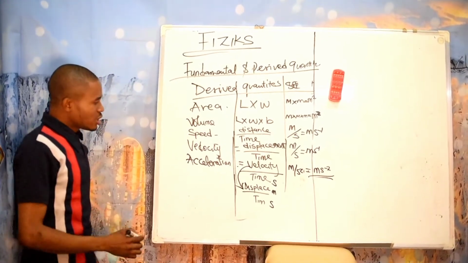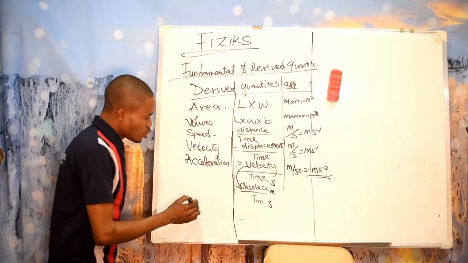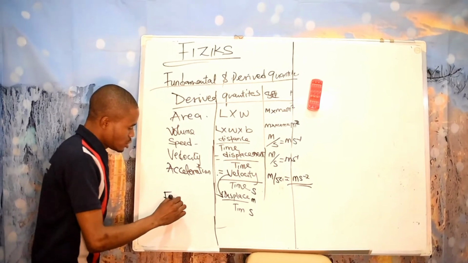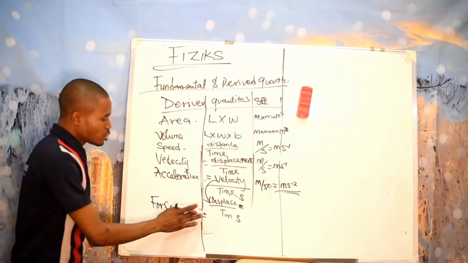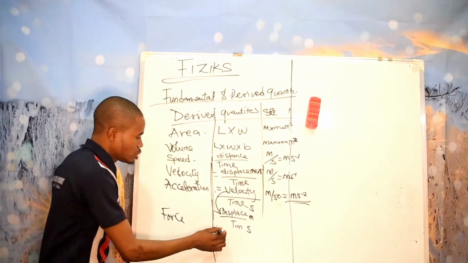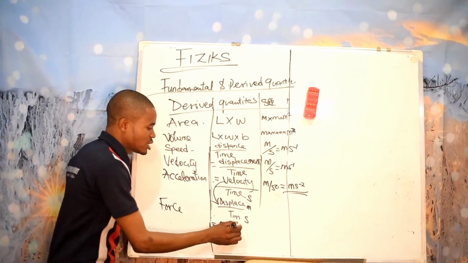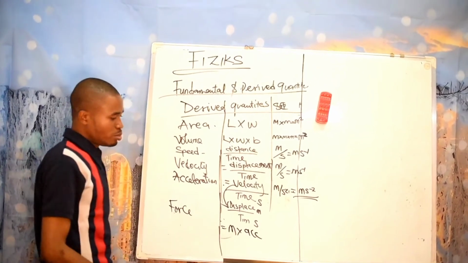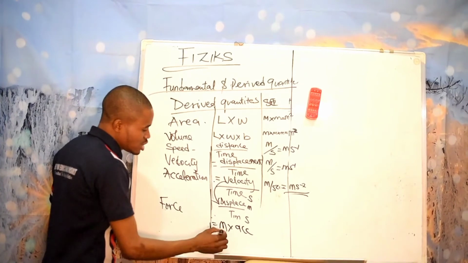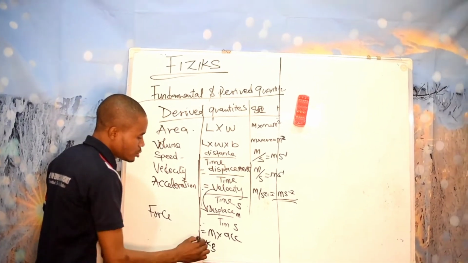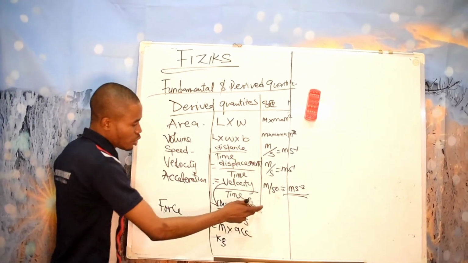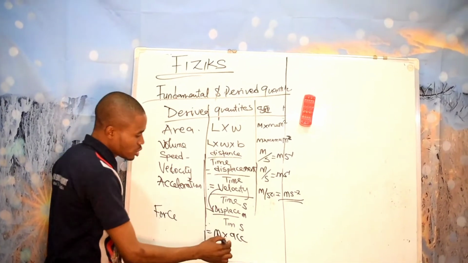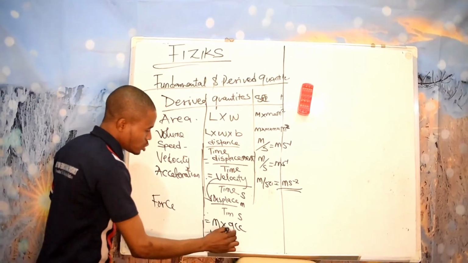Now coming back, I will now have to deal with force. Remember, I told you force is the product of mass times acceleration. Mass is measured in kilogram, and acceleration is what we have done here, meter per second square.